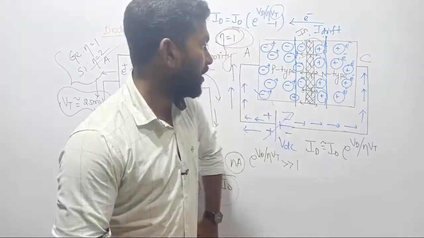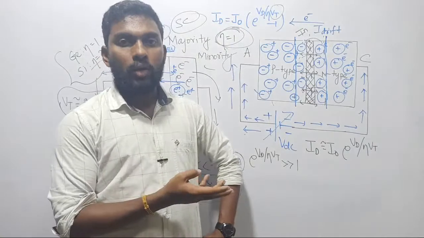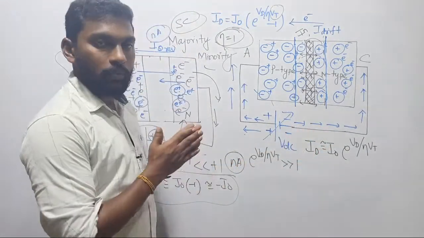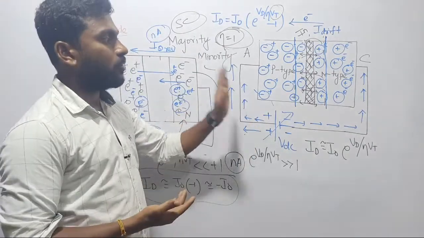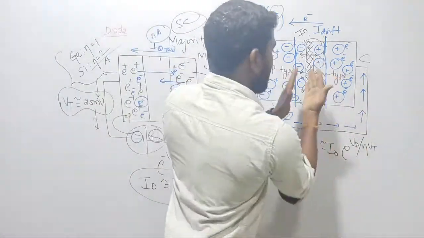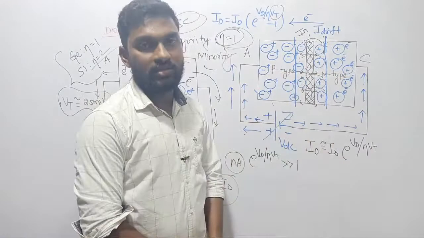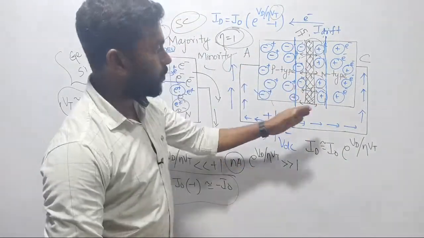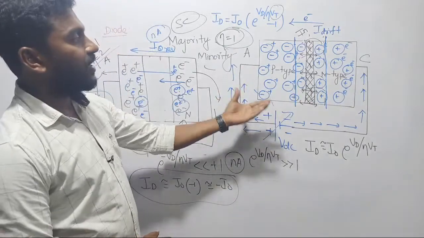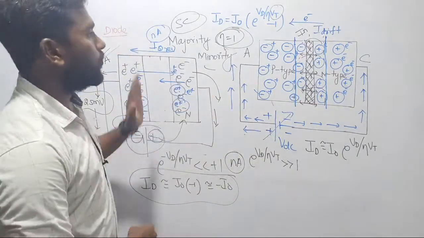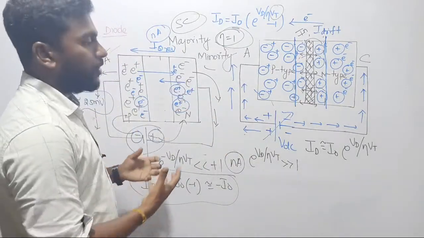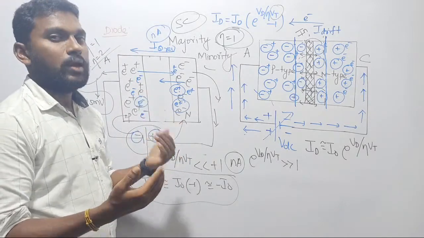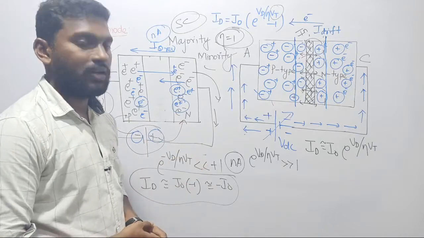Next, we discussed reverse saturation current, drift, and diffusion. Then we took p type material and n type material, and we saw the difference between p and n type. Now I have merged them together. This is p and n, and we saw the basic operation of the p-n junction diode. It is simply called the p-n junction process. Here we understood the basic operation of a diode. From here we are going to collect many observations, like designing forward characteristics and reverse characteristics, which we will see in our next class.